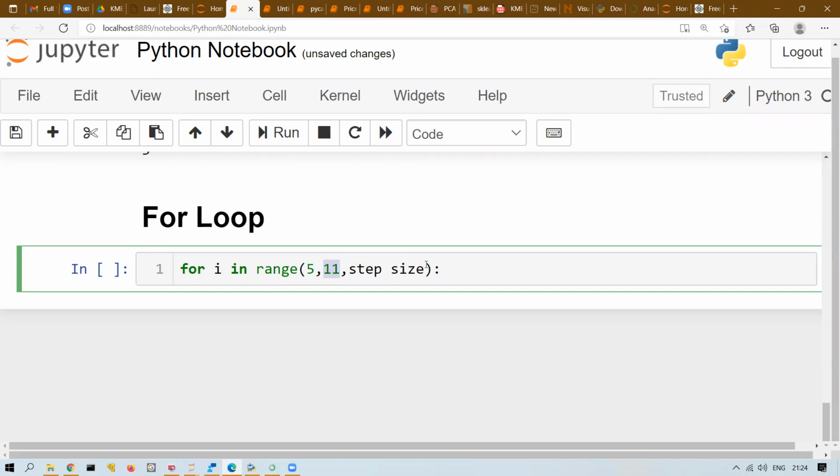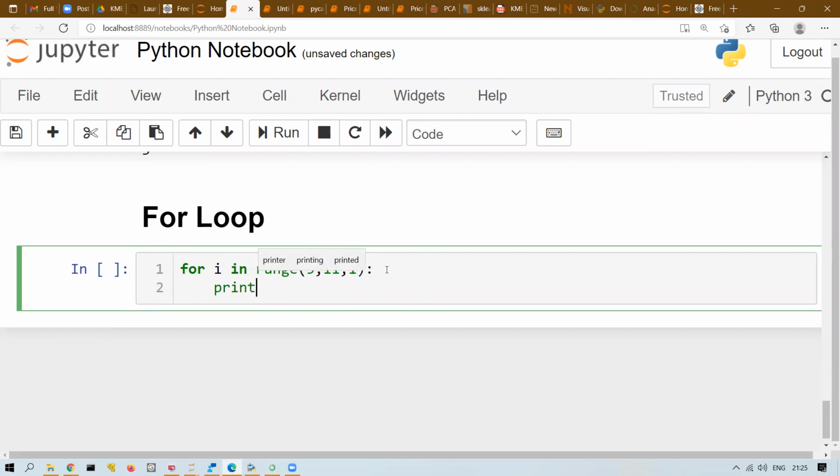Now what is step size? Step size is the increment or decrement value, whether you want a positive or negative increment. So you can easily write +1 or -1 based on what you are doing. Let's say a positive increment. In each iteration, first, second, third, i should increase by 1, so you write 1 here. If I write 2, the first time i will be 5, second time 5 plus 2, 7, third time 7 plus 2, 9. Like that it will increment. With 1, it is 5, 6, 7, 8, 9, 10. And then I will print the i value.